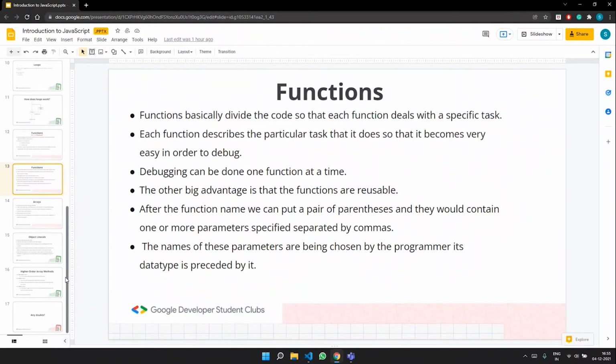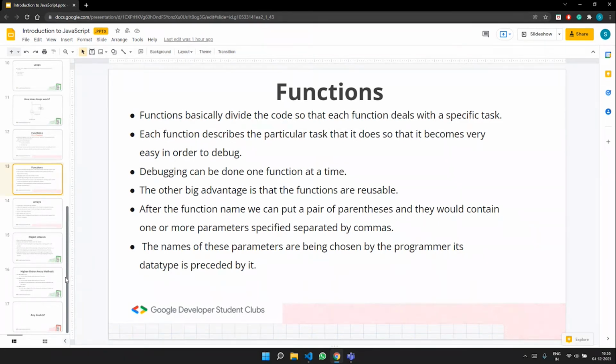And once you get to know what these functions are doing, it is really easy to understand what's exactly happening behind the scenes in your entire code base. So that's the biggest advantage of functions, that it is reusable as given in the slide.